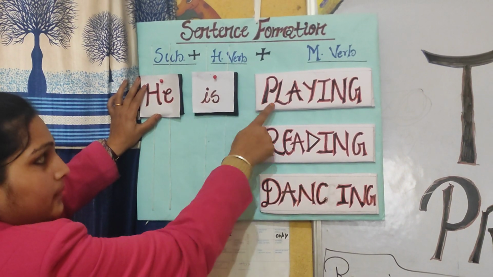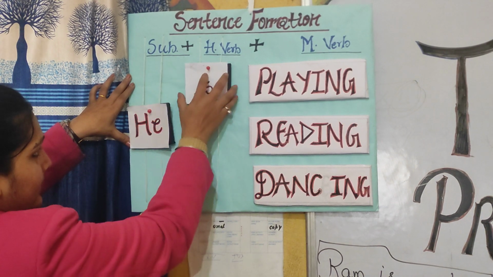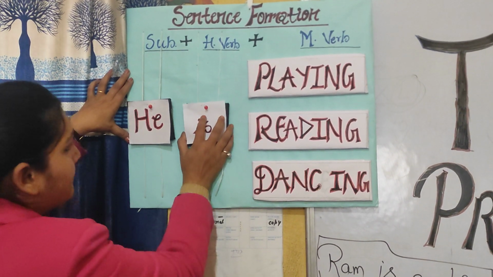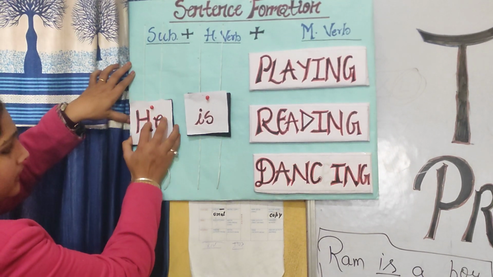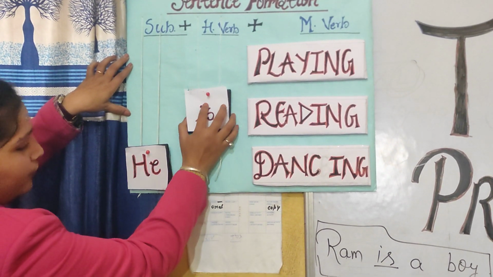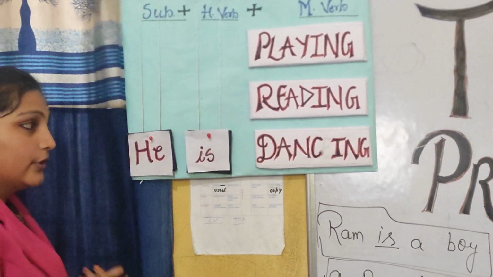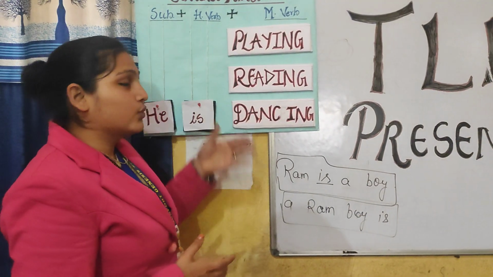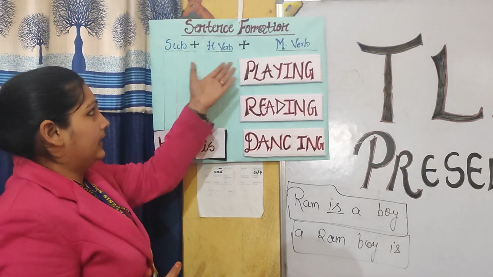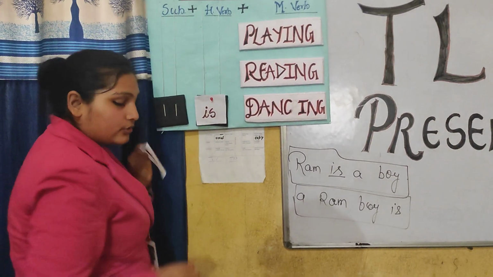He is playing. We can change our example by sliding this. He is reading. Move to next example. He is dancing. You can see without using any pen, paper, we have created so many examples related to sentence formation. We can change the subject here also.